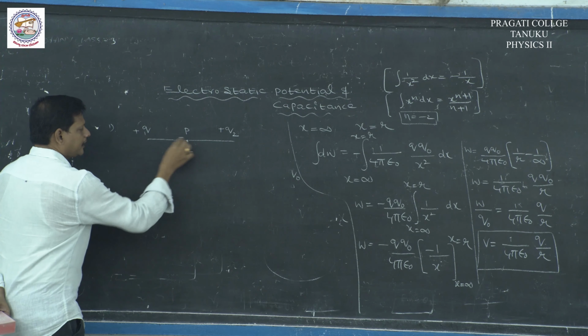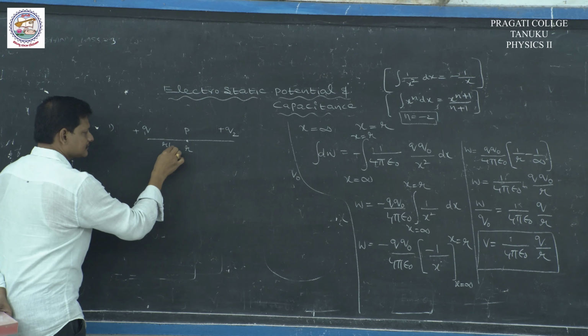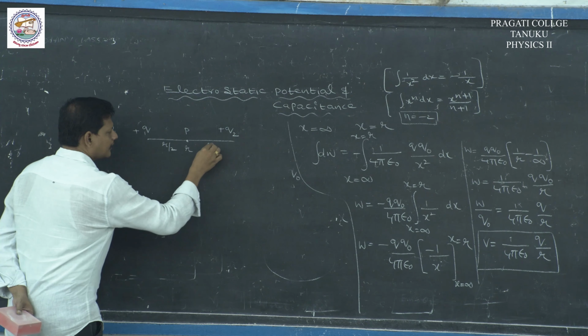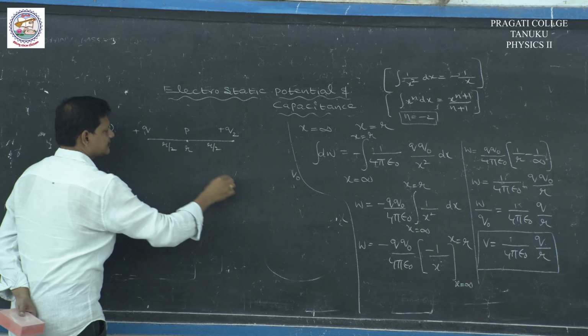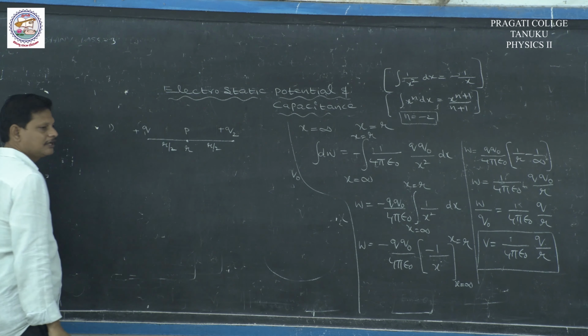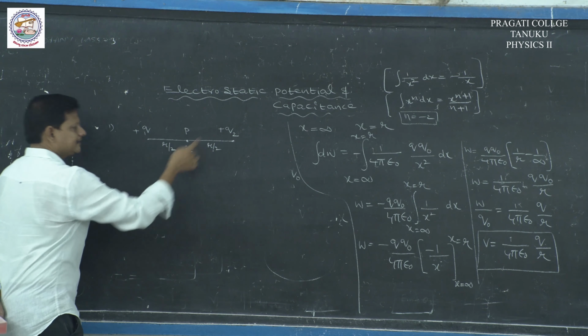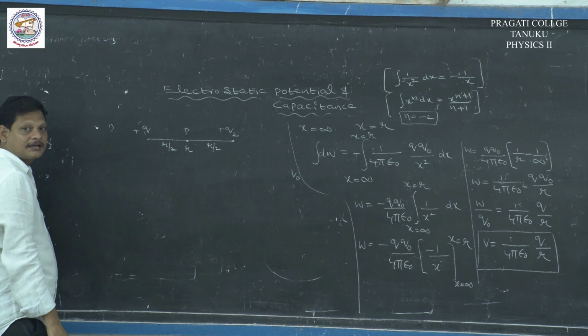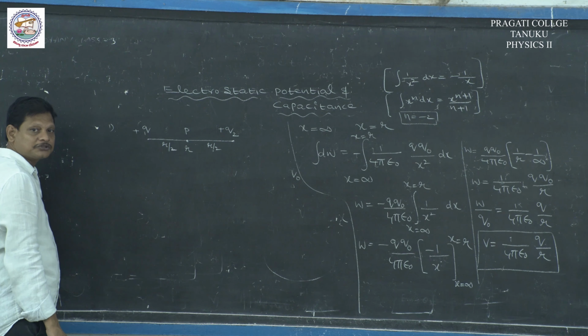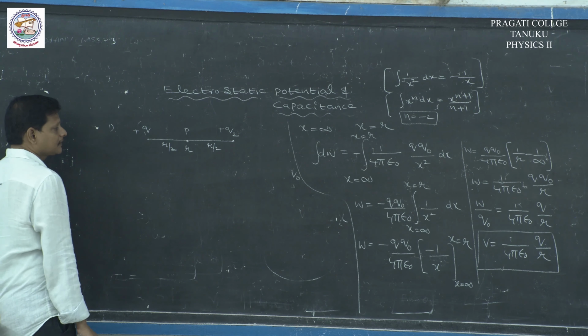The point P is at a distance r by 2 from q1 and at a distance r by 2 from q2, meaning P is at the midpoint of the line joining the two like charges.